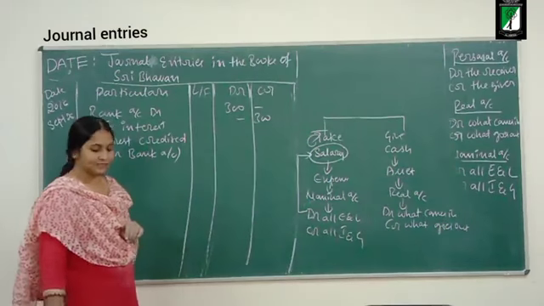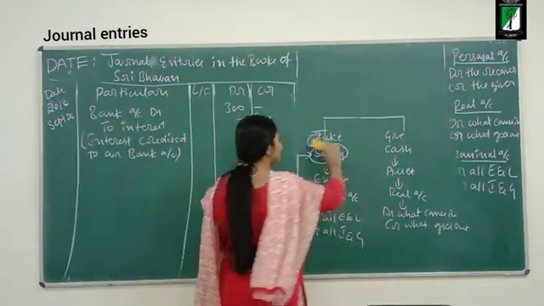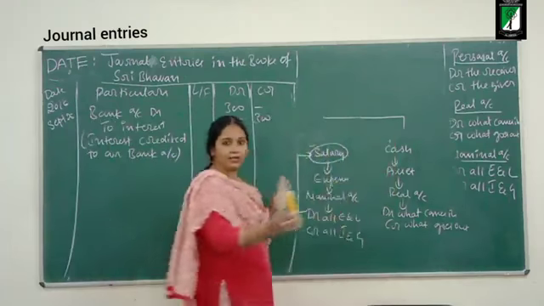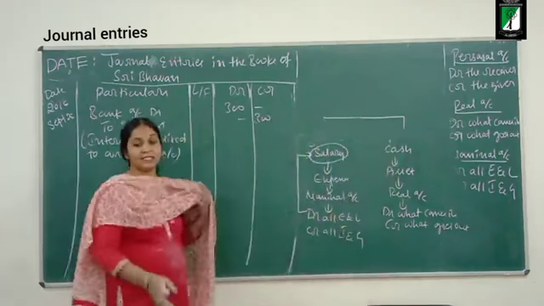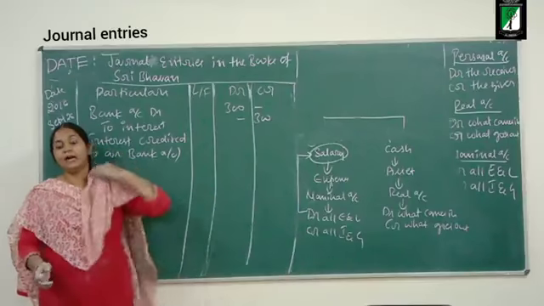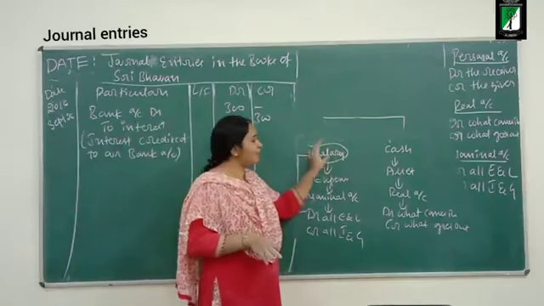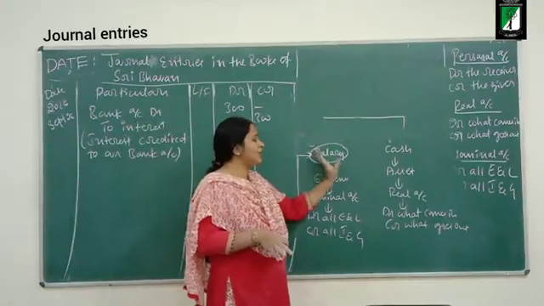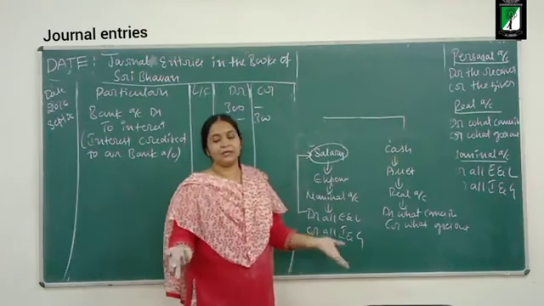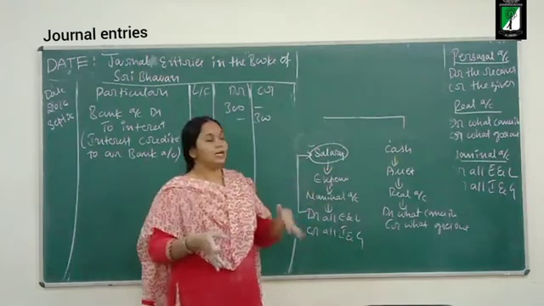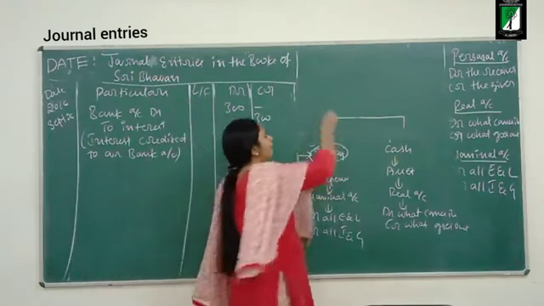If you are getting confused, you need not write this take and give aspect. Just for making you understand, I am writing it down. Business is paying salary. In the form of what? Cash. Business is receiving commission, for example. In the form of what?